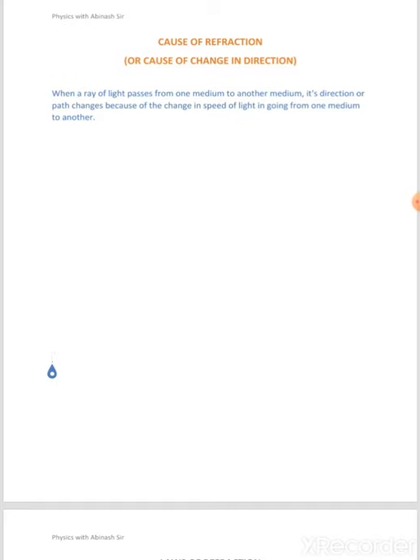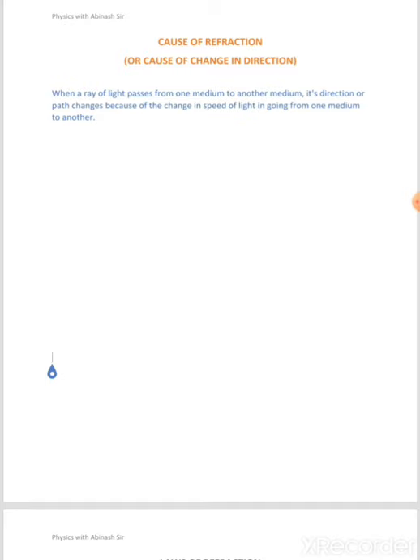Welcome to the new physics session. In today's lesson, we are going to learn about the cause of refraction, why refraction takes place. In the last session, I explained that whenever a ray of light travels from an optically rarer medium to an optically denser medium, the ray of light gets deviated, or bends towards the normal, isn't it?